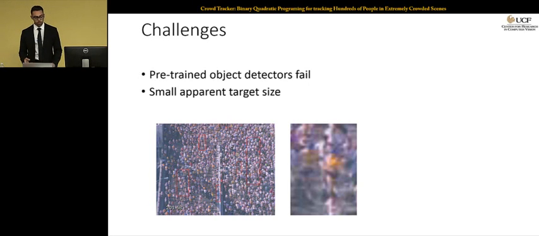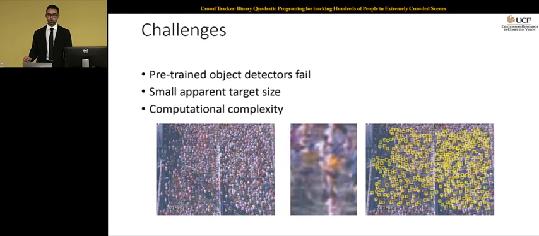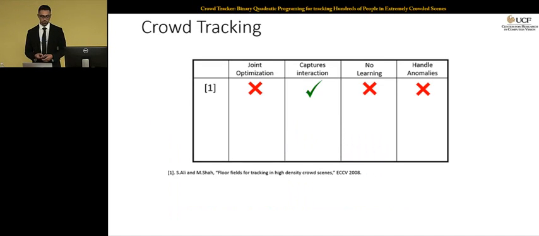The other challenge is small apparent target size. The targets are very tiny, and it's very hard to extract useful appearance information to be able to distinguish targets from each other or from the background. And the other challenge is the large number of targets that you want to track. So this extremely increases the computational complexity that becomes a big challenge to handle.